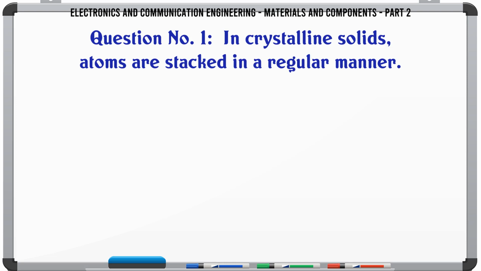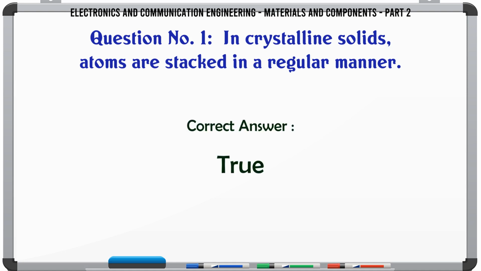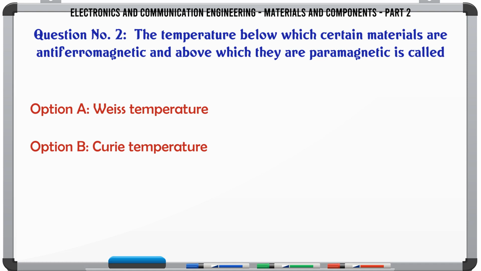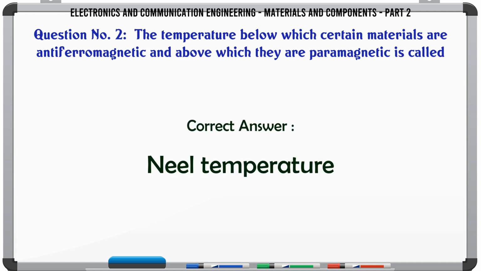In crystalline solids, atoms are stacked in a regular manner. A. True. B. False. The correct answer is true. The temperature below which certain materials are antiferromagnetic and above which they are paramagnetic is called A. Weiss temperature. B. Curie temperature. C. Néel temperature. D. None of the above. The correct answer is Néel temperature.